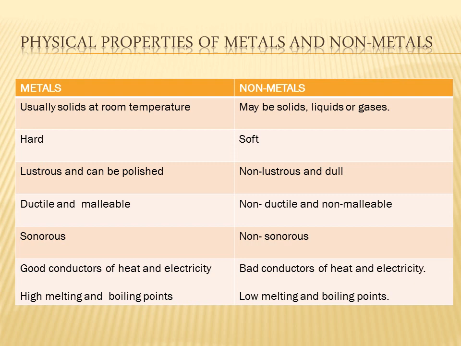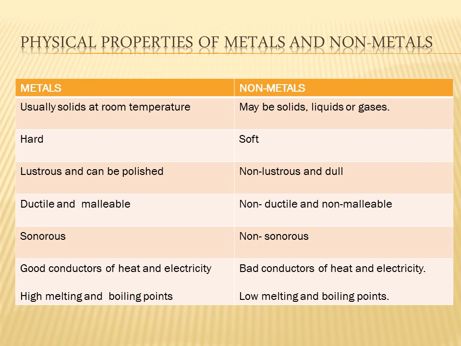It is an allotrope of the non-metal carbon, a different form of carbon. Diamond is a different form of carbon. We call it an allotrope. So even though non-metals are soft, we have an exception, that is diamond. Diamond is the hardest naturally occurring substance. You all know that. Then the third property is metals are lustrous and can be polished.